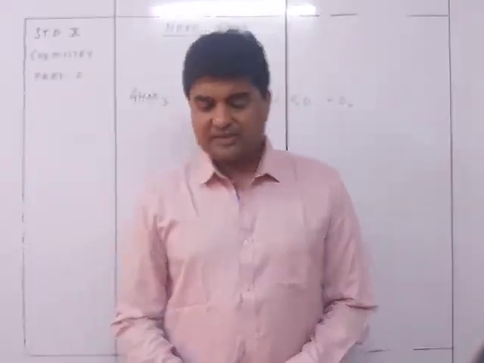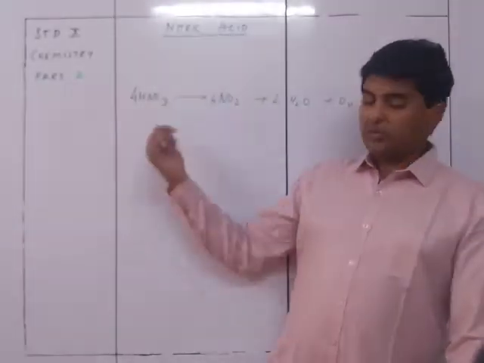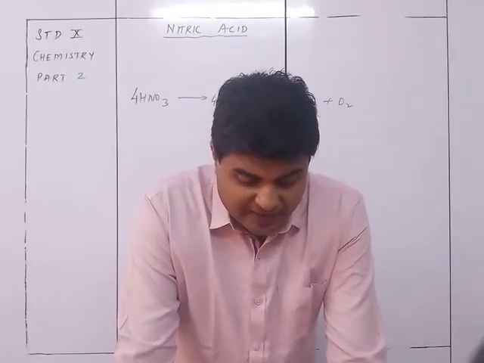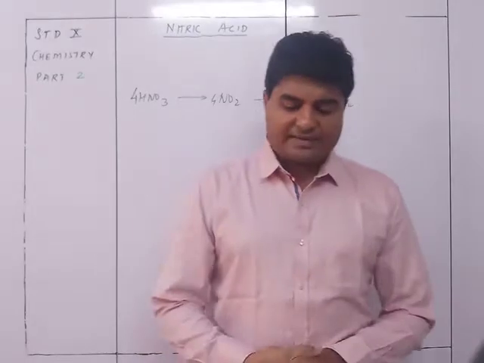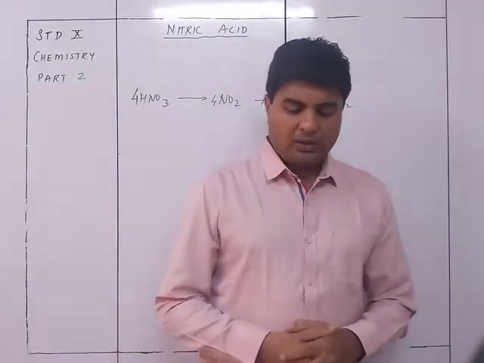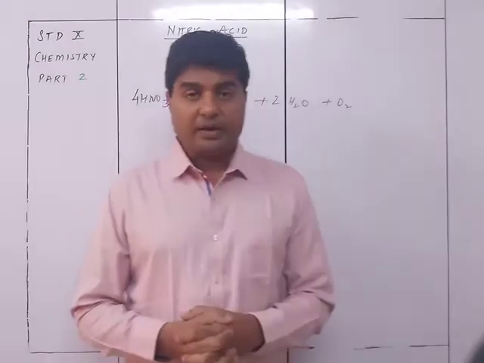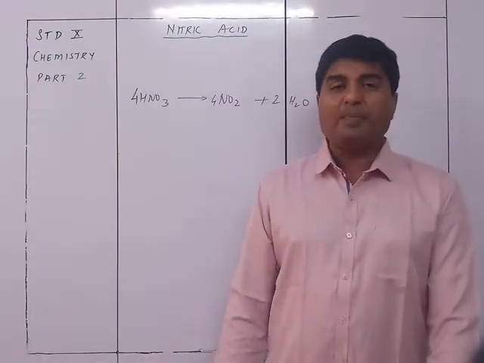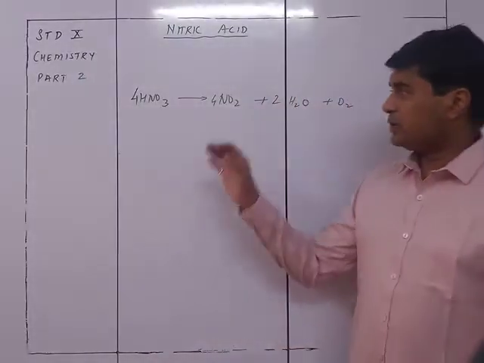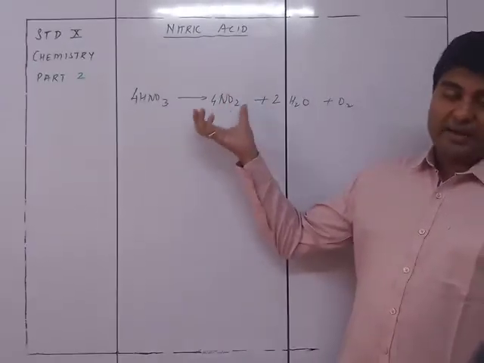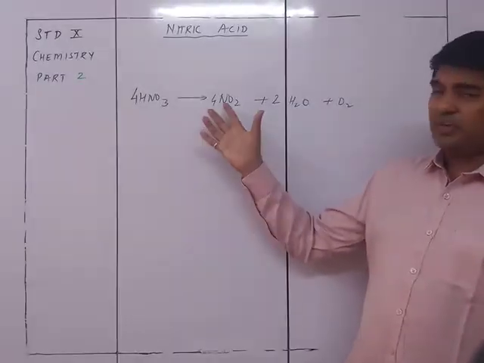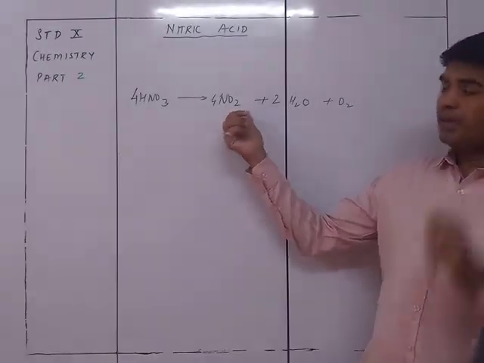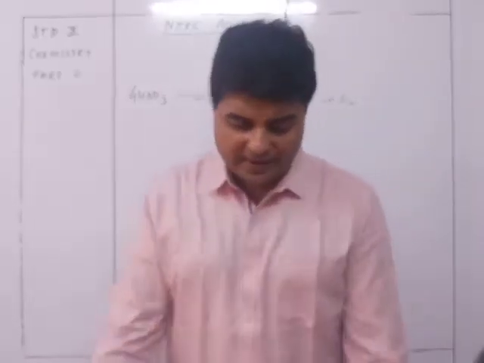So a yellowish brown color is given to the liquid due to the presence of NO2. At higher temperatures or after a prolonged period of time, the decomposition is complete and the acid turns dark yellowish brown because of the formation of this particular product. The color of the acid can be removed by warming the acid to around 60 to 80 degrees Celsius and bubbling air through it. So not cooling it, warming it to 60 to 80 degrees Celsius and adding some amount of air to it, then this is going to get oxidized and form nitric acid again.